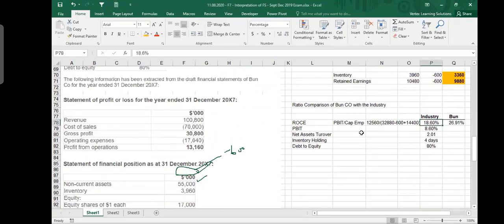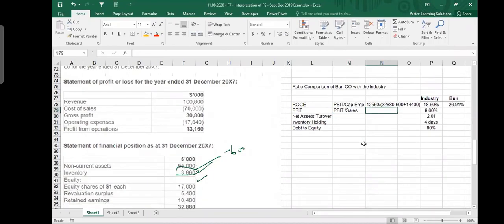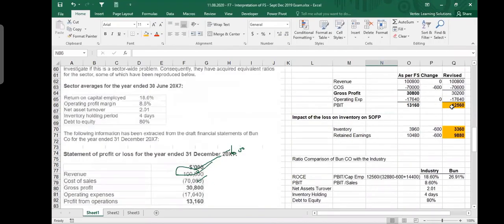Okay, PBIT in industry was 8.6%. And how much PBIT is there? So we calculate PBIT divided by sales. So how much is PBIT in our case? 12,560. We took it here, 12,560 divided by the sales figure, which is 100,800. And I put it here, it gives me 12.46%. This is also better than the market average.